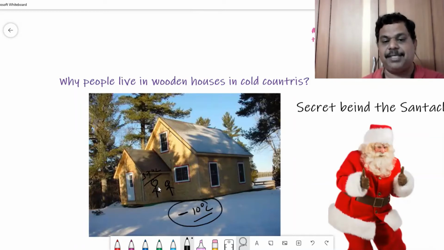So the atmosphere, which is at minus 10 degrees centigrade, will absorb more energy from our bodies. Wood will protect our bodies from this extreme cold, because wood is a bad conductor. So in all the cold countries, all the houses are made of wood.